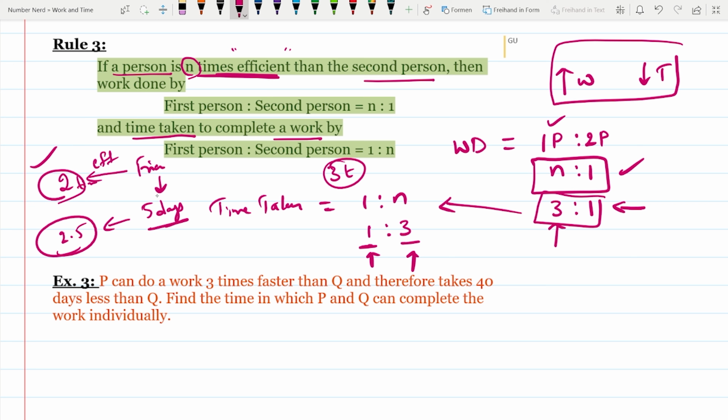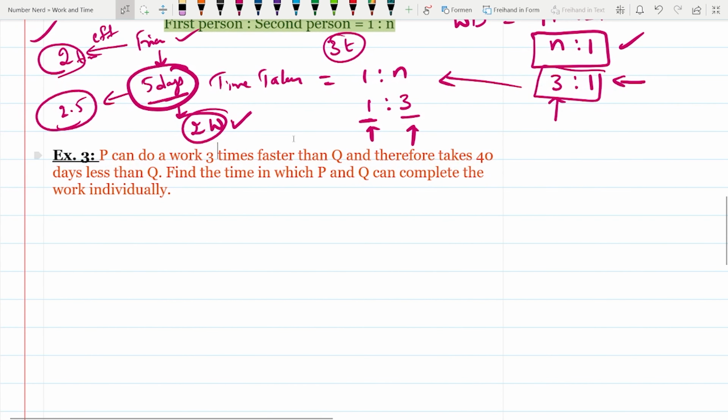And also in the same 5 days, how much work can I do? I can do 2 times the work. It means I can do double the work if I am given 5 days, but my friend will do only one work. In 5 days I can do 2 times the work. So this is the difference. Let's take an example on this rule 3.